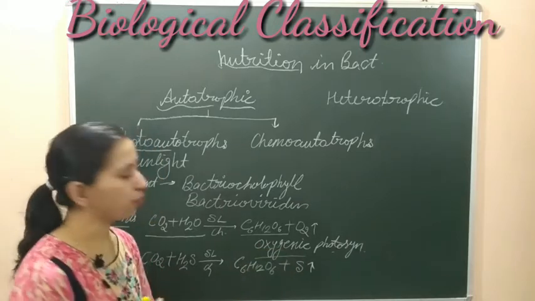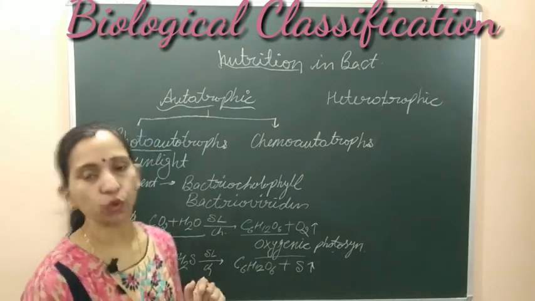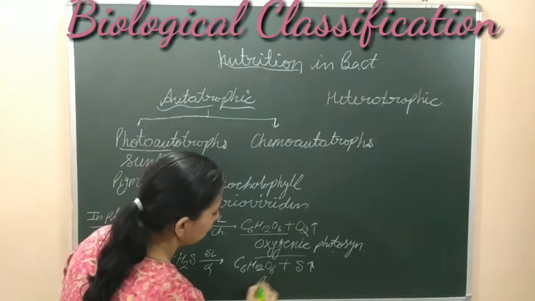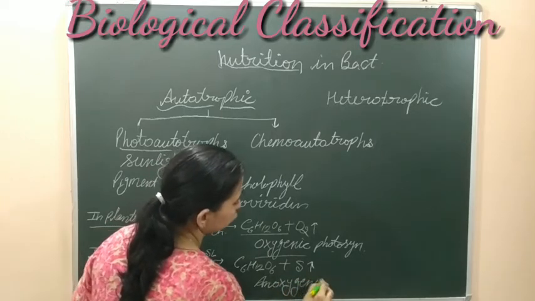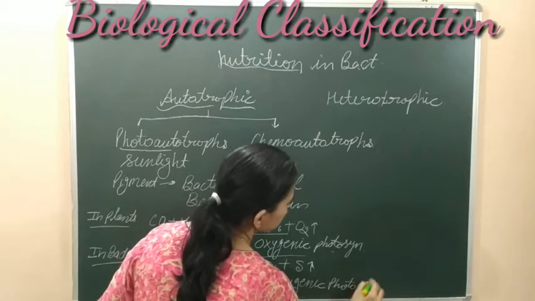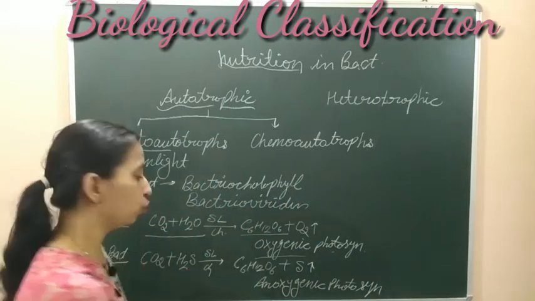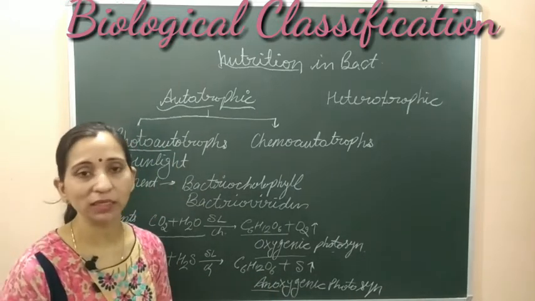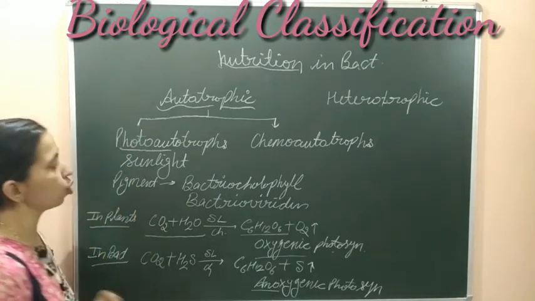So in this type of photosynthesis where oxygen is not eliminated, this type of photosynthesis is known as anoxygenic photosynthesis. And oxygenic photosynthesis. So we can say in the case of plants the photosynthesis is oxygenic, but in the case of bacteria, it is anoxygenic photosynthesis, where oxygen is not eliminated by photosynthesis. So this is about the photoautotrophs.